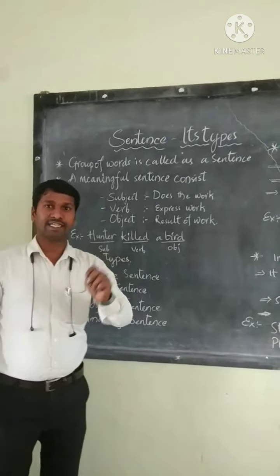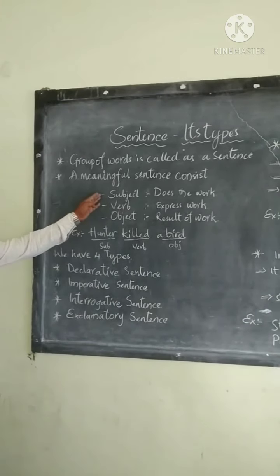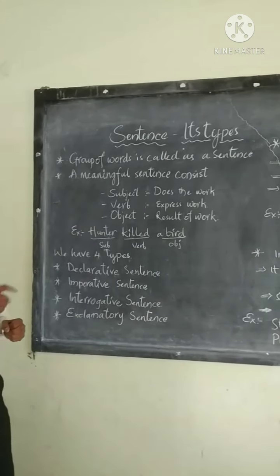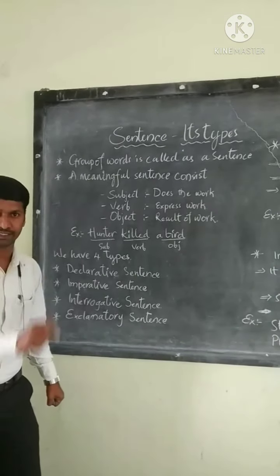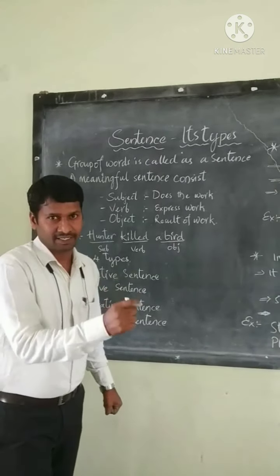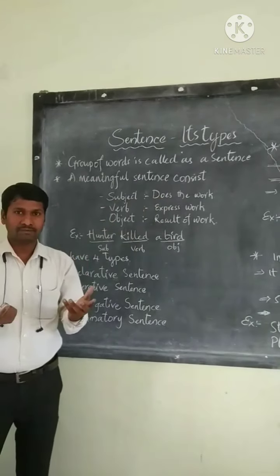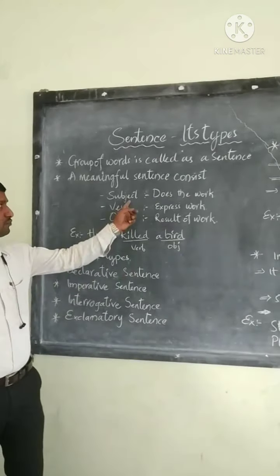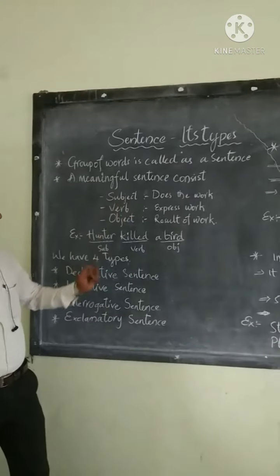Generally, a meaningful sentence consists of three elements: subject, verb, object. Subject. What is a subject? When you write any sentence, the beginning word of the sentence is mostly the subject. A subject may be a person, an animal, or a thing. A word or a person or animal who does the work in a sentence is called the subject.